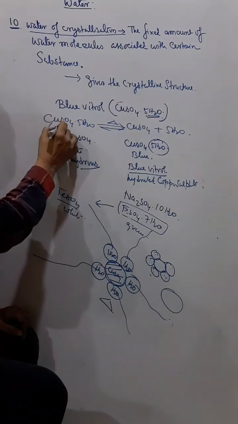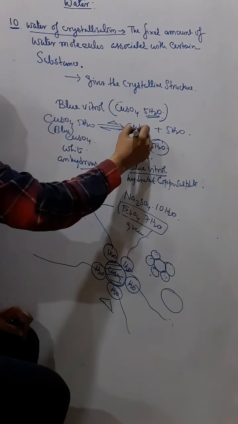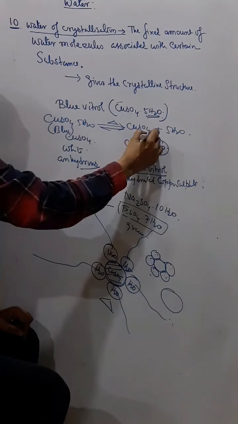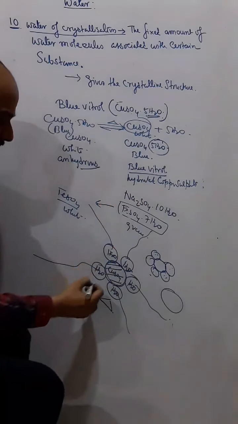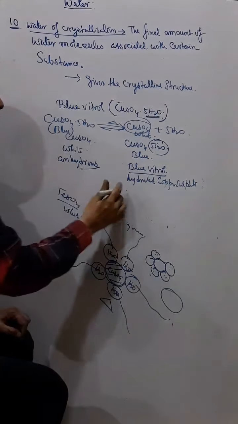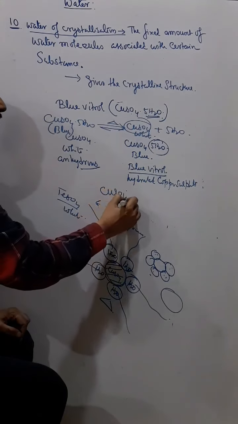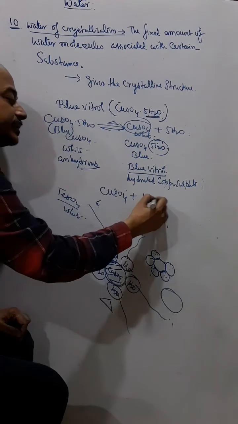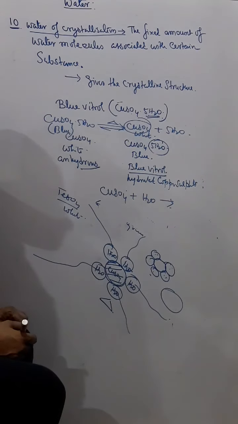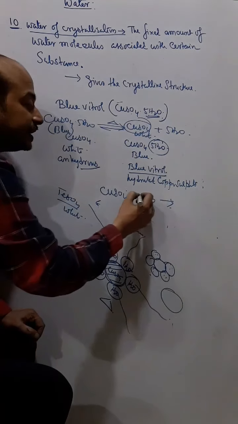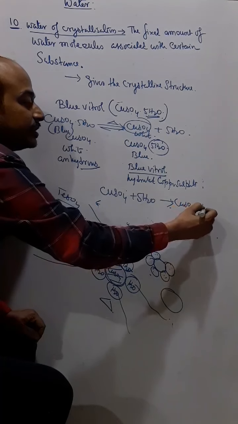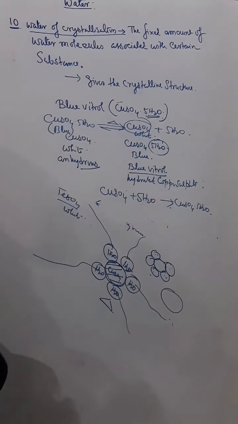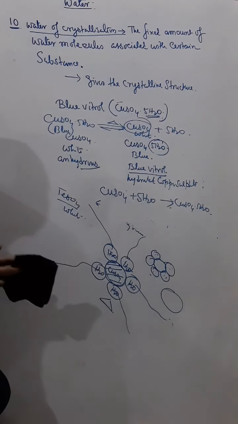Now this is blue and this is white. Now if with this white copper sulfate, anhydrous copper sulfate, I again add water, then again it will turn blue, and if I balance it, it gets 5, so you get CuSO4·5H2O, so again it turns blue. So that is called water of crystallization. Understand?